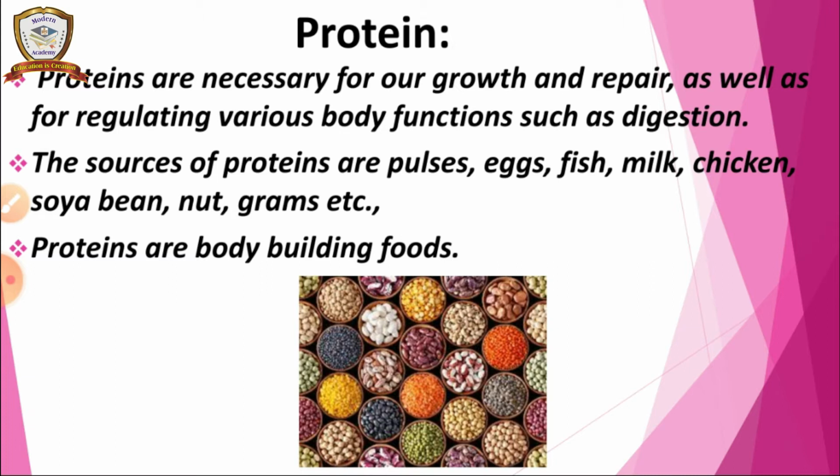And if we get any injury in our body, for example a wound, the repairing and replacing work can also be done by protein. And we can get protein from pulses, egg, fish, milk, chicken, soya beans, nuts, grams. So if we take all these items, then we get proper proteins.